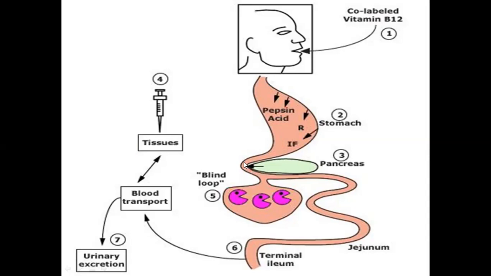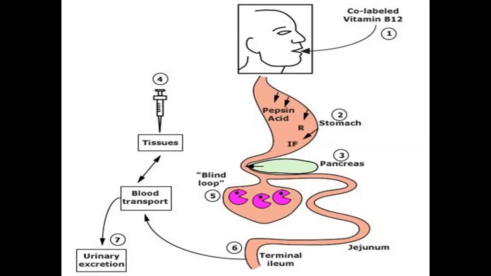Here, the vitamin B12 gets released from the R binder and combines with the intrinsic factor, and this complex is then carried to the terminal ileum, where the intrinsic factor is dissociated from the cobalamin, or vitamin B12. This vitamin B12 is absorbed from the terminal ileum, and it then enters into the blood, and the blood carries the vitamin B12 to the bone marrow, where it is carried by transferrin 2. That is the carrier protein of vitamin B12. So this is the normal metabolism.